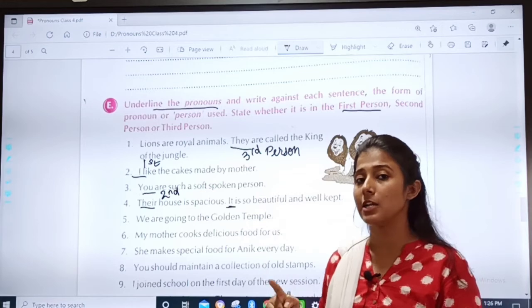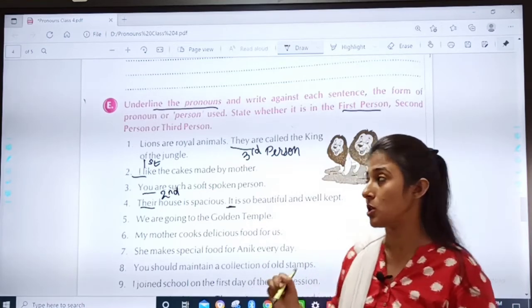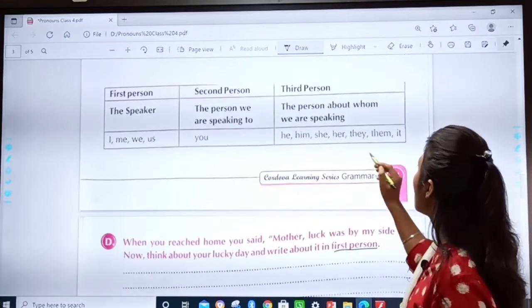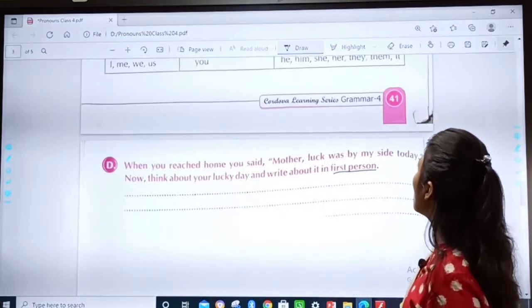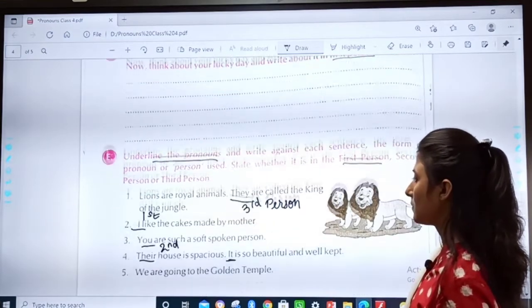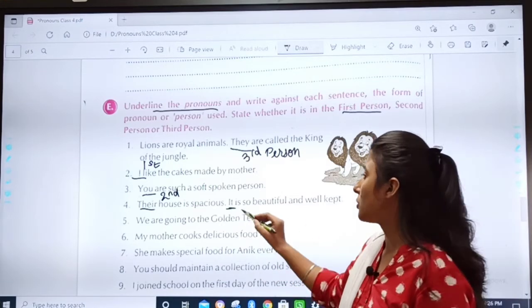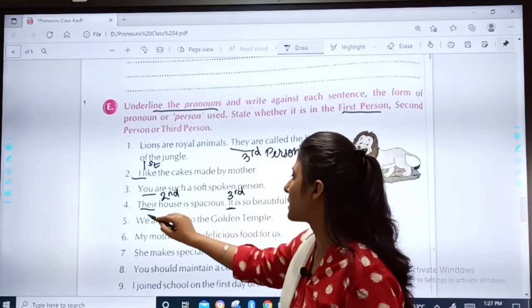So their and it, both are pronouns. Remember your table. Their and it both come in the third person, because we are talking about someone.